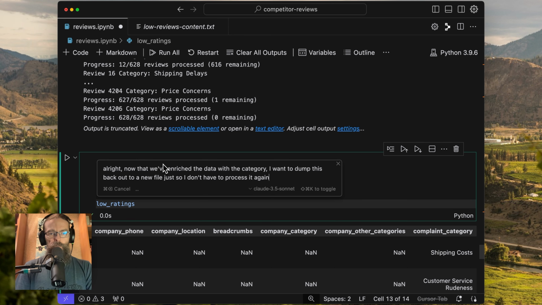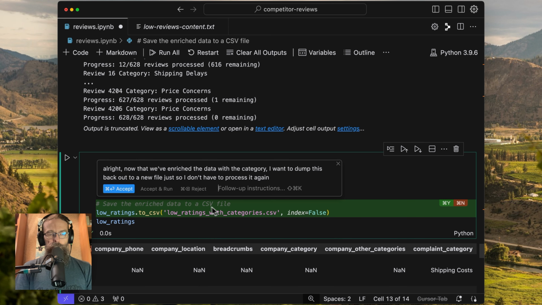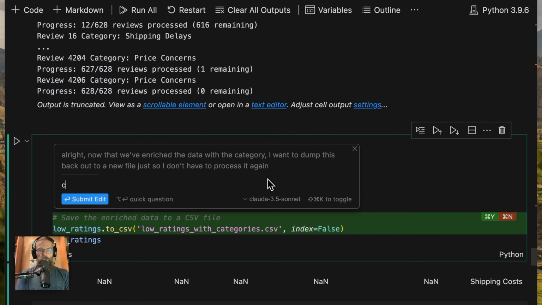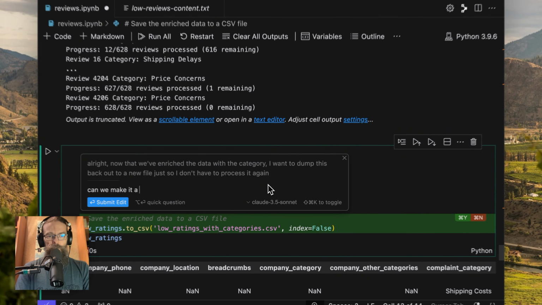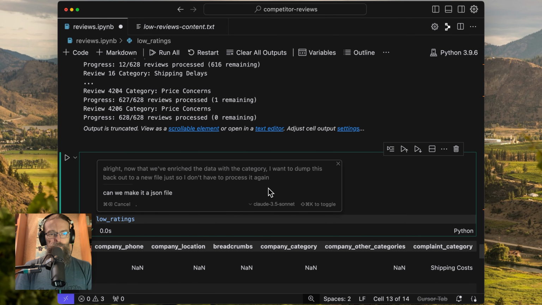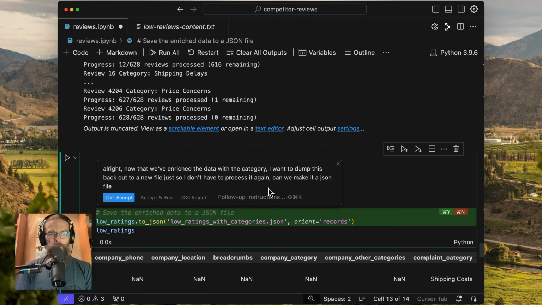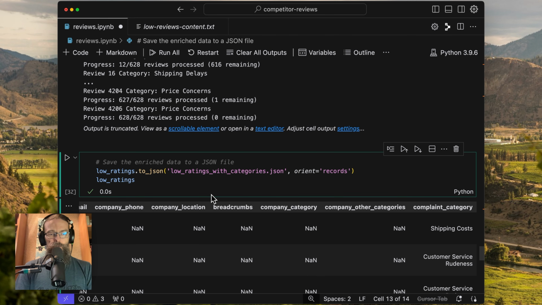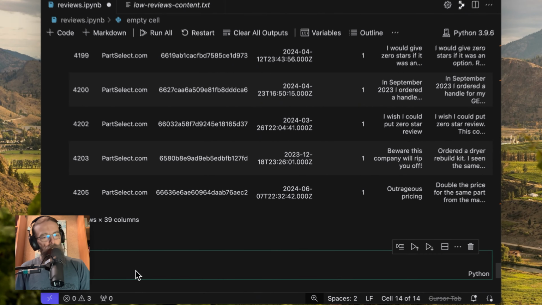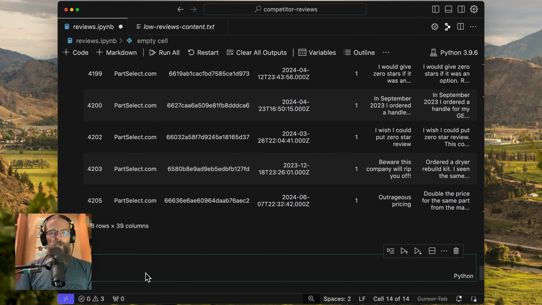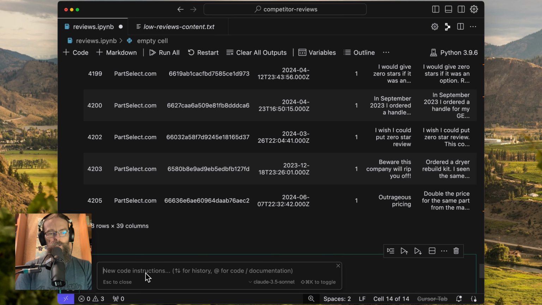All right, so we'll let that run. Low ratings with categories.csv, that works for me. Except can we make it a JSON file just for consistency? Yep, that works. So we'll accept that, spit it out to a file. Now that we've got low ratings, we're basically at the punchline, at least for today. Now we get to come in and do the fun part.